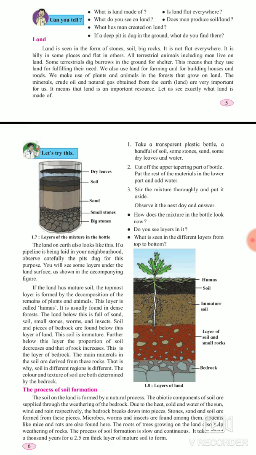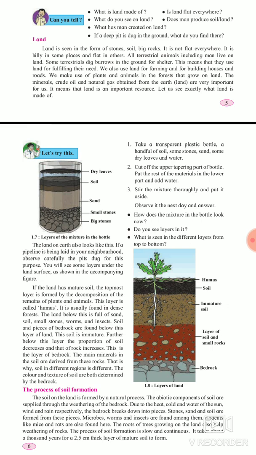The first layer is soil, then stone is there, and then again big stones are there. As you go inside the earth's surface, as you studied in geography, there are also layers inside the earth's surface. If you are digging continuously for a long time, you will find water inside the land.